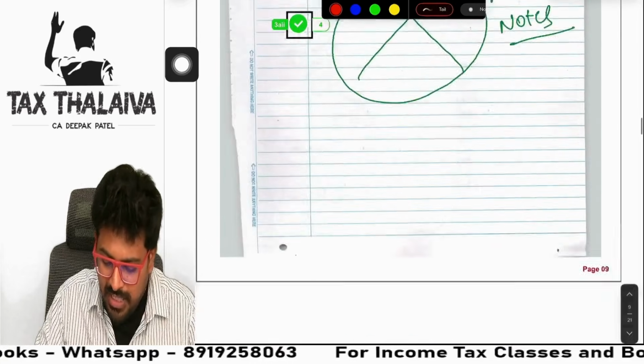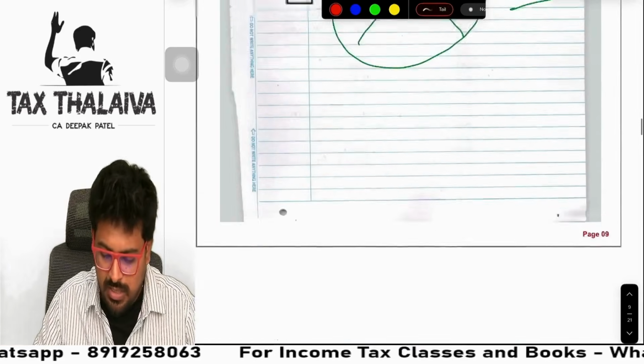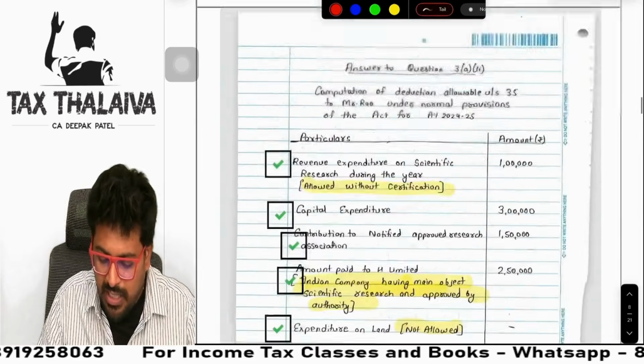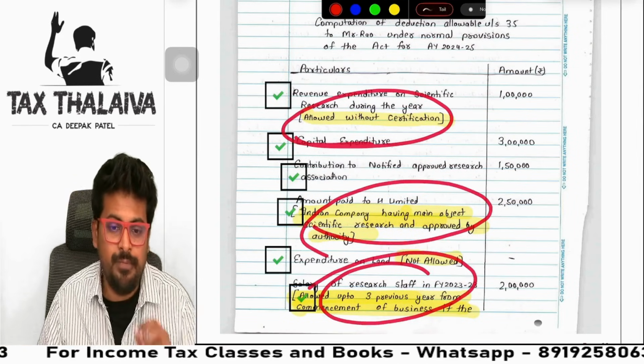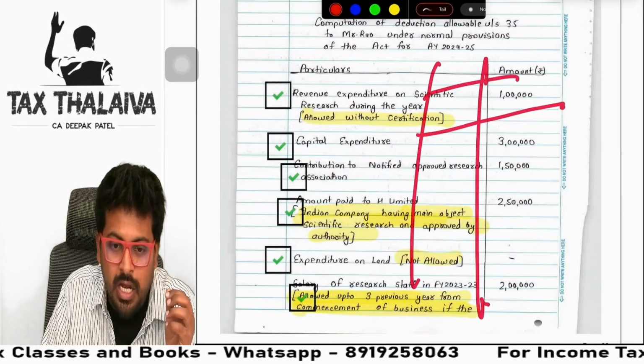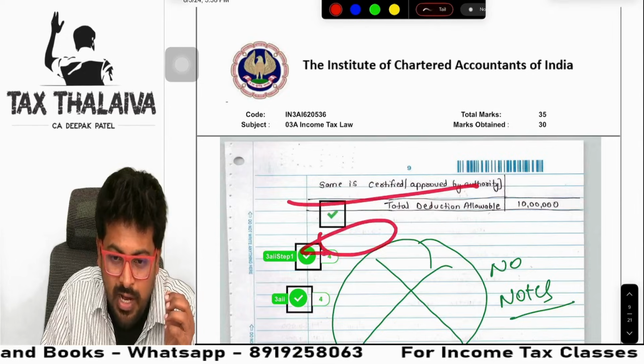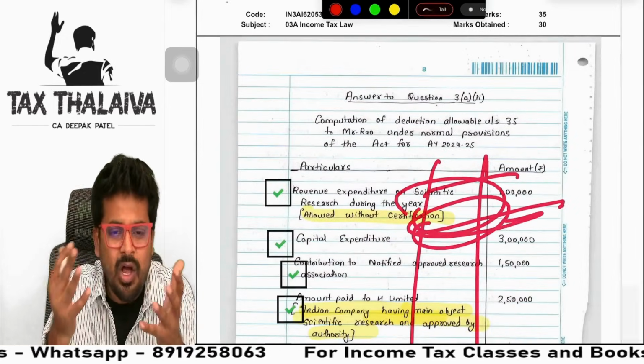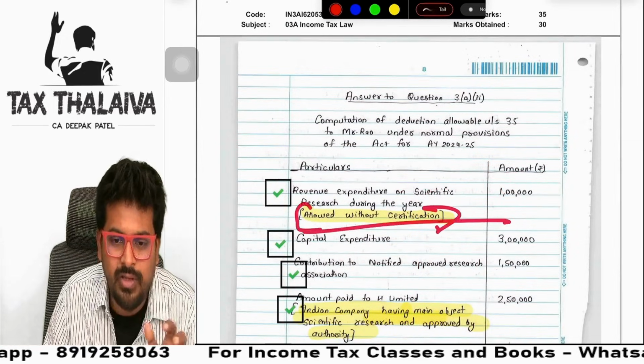So All India rank work, if I were a student, it is up to you guys. If I were a student, I would definitely not waste my time writing any notes. See, there are no notes at all. I would definitely write it here only. It saves a lot of time for me. I have to again prepare one column here, write the note number here, and go to the next page. I have to see, okay, note 1, what should I write in note 1? I will write it here simply: allowed without certification, enough.